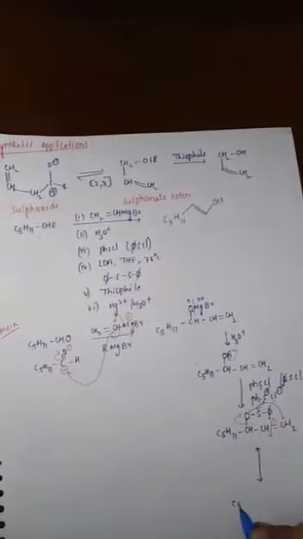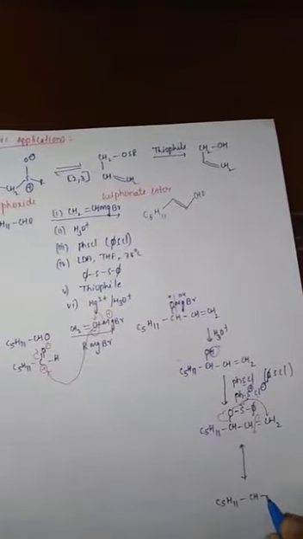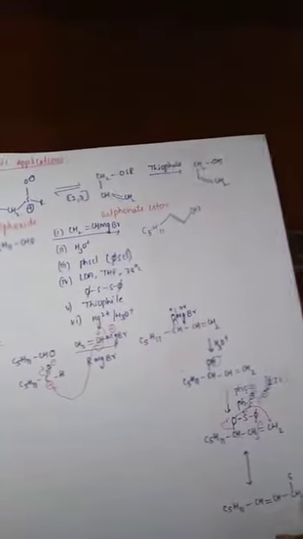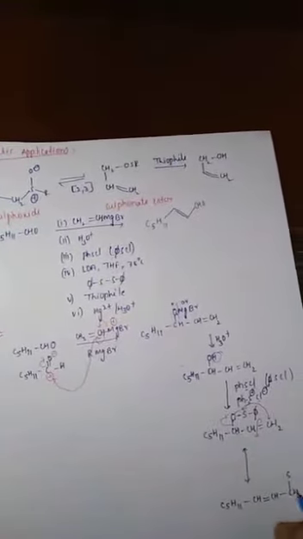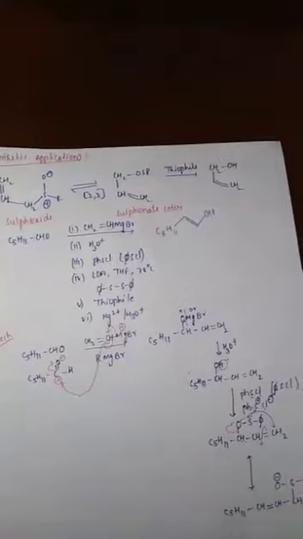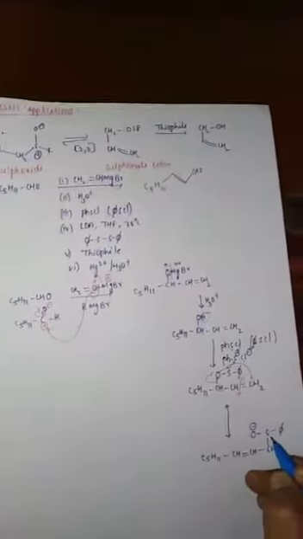So you get C5H11 CH, a new double bond formed between this carbon and CH2, and a new bond formed between this carbon and this sulfur. Remaining groups are the same. Here oxygen gets negative charge, that's why I represent negative charge. Here sulfur has valency 3, but sulfur has valency 2 or 6, so I represent positive charge.